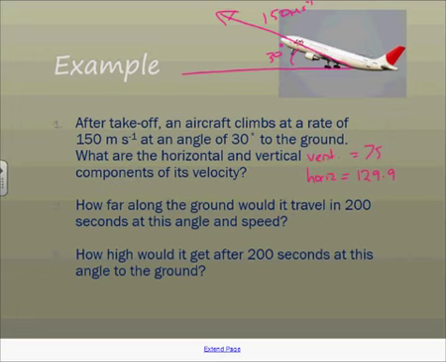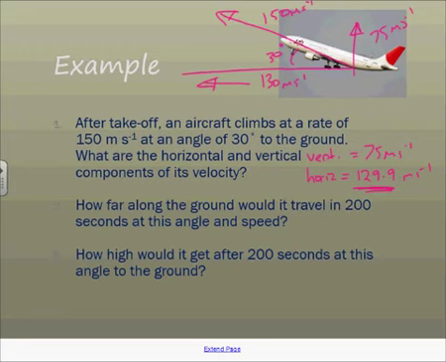Now, to give it some meaning, how far along the ground would it travel in 200 seconds at this angle and speed? Well, it's traveling 130 meters per second along the ground. It's rising at 75 meters per second.